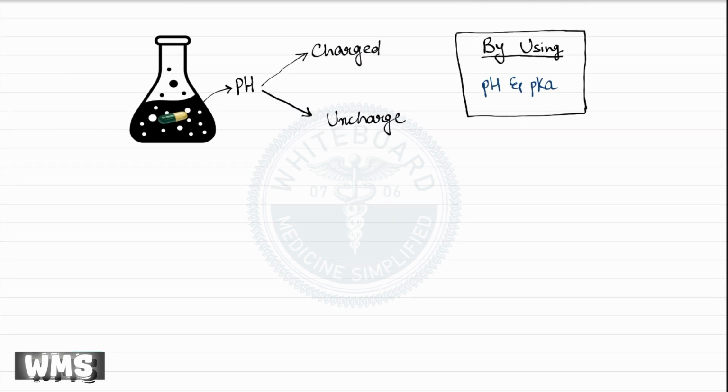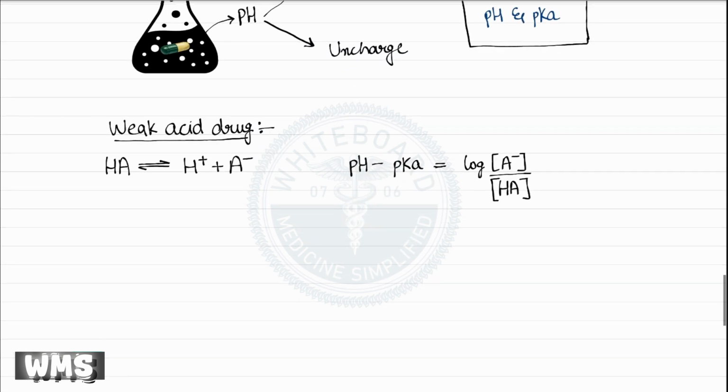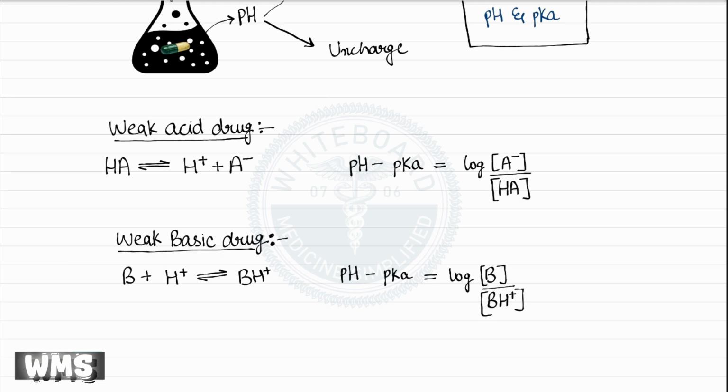The equation for a weak acid drug is expressed as follows, where we place the ionized form upon the unionized form. The equation for a weak basic drug is expressed as follows, where we place the unionized form, that is B, upon the ionized form. An easy way to remember which form goes above and which goes below in the Henderson-Hasselbalch equation is to focus on the protonated form. Always remember that the protonated form, that is the form that contains the hydrogen ion, is placed below in the equation.